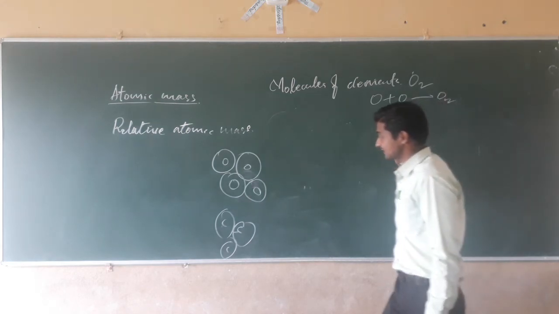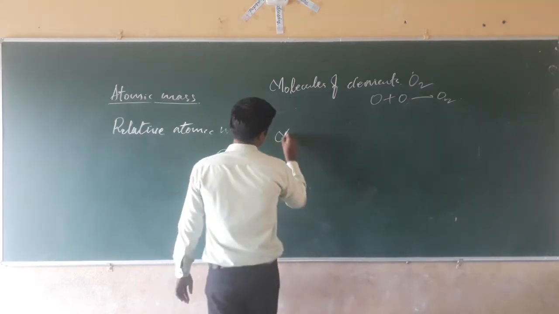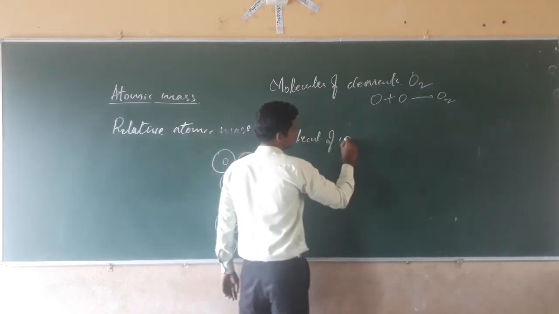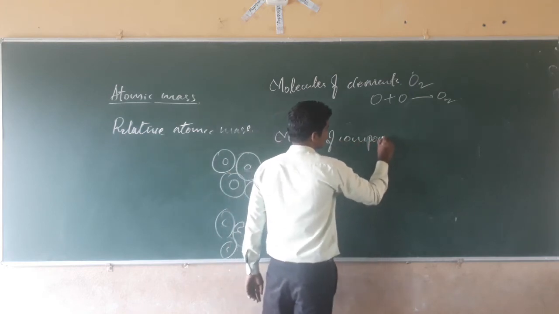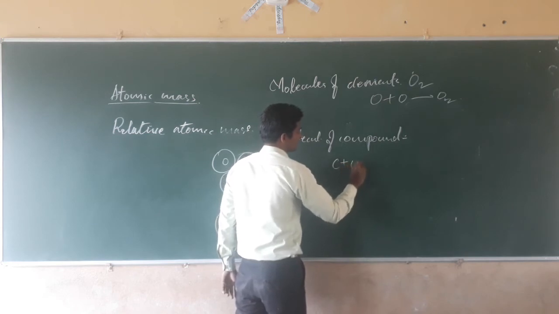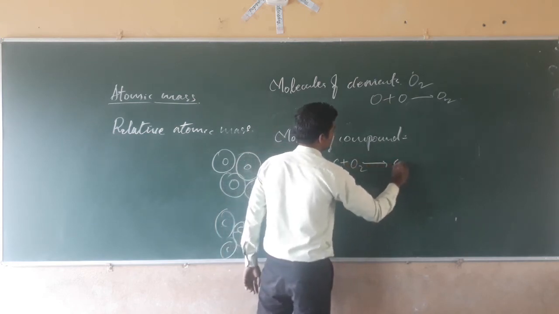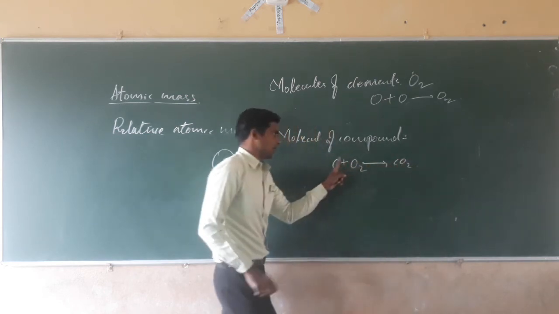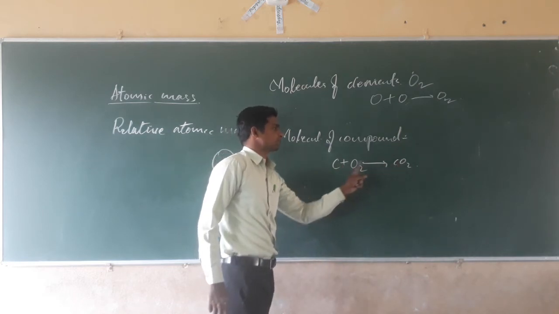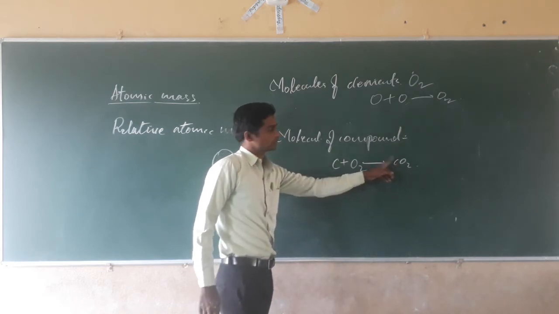Next, molecule of a compound. Carbon combines with an oxygen molecule to give carbon dioxide. A single molecule of carbon dioxide is a molecule of a compound. Carbon dioxide is a compound.